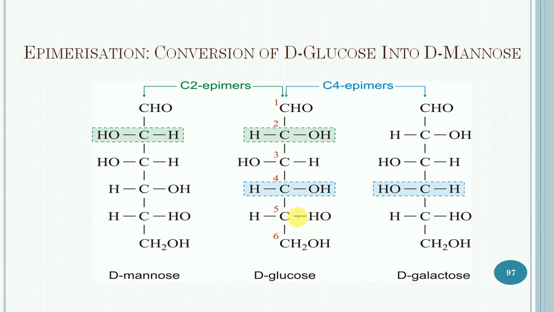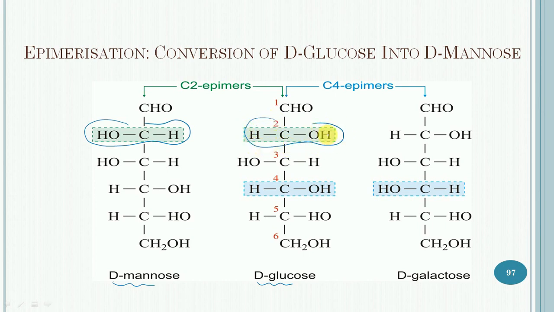If the number of the carbon atom is not given, then it is taken to be carbon number 2. So in case of D-mannose and D-glucose, they will have different configuration at carbon number 2.